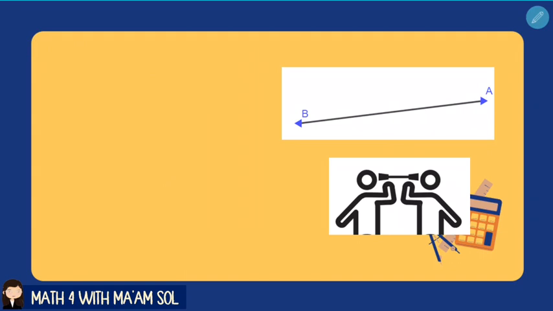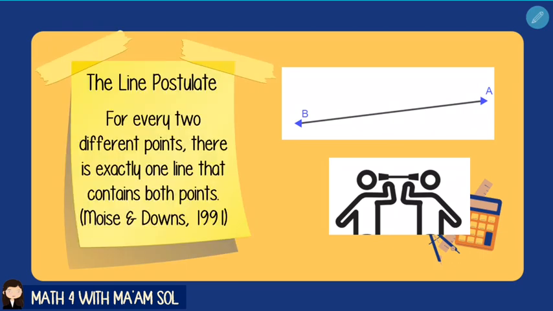An example of a postulate is the line postulate. It states that for every two different points, there is exactly one line that contains both points. A way of illustrating this is when two people tie a string on two cans and hold each of them well apart. The two cans could represent the points, and there is exactly one line, the string, that contains them.